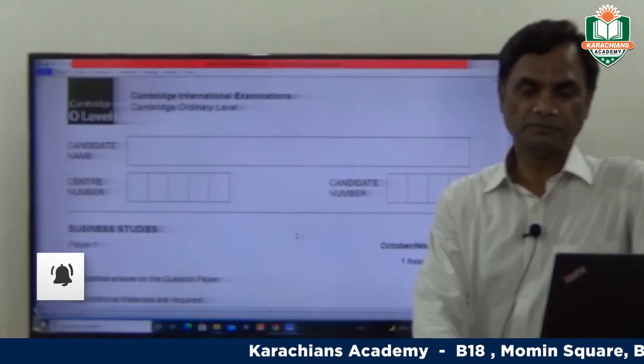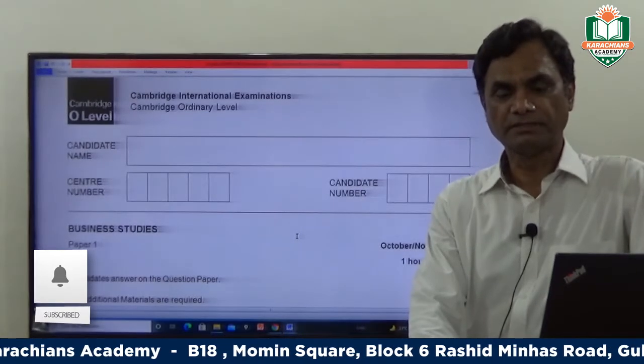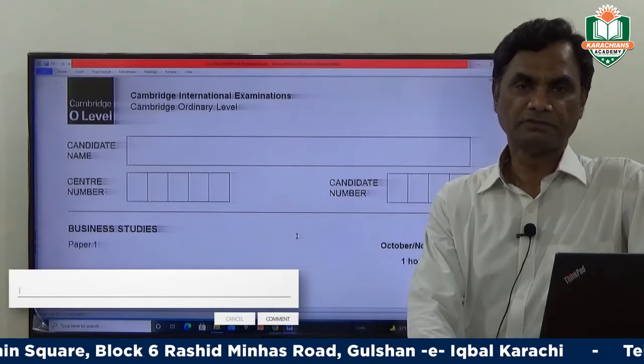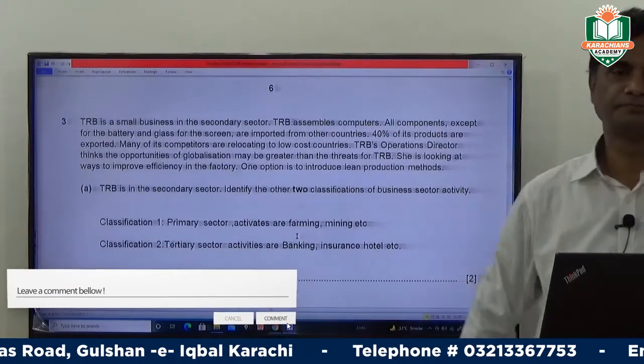Today we are going to solve the paper October-November 2018. Its code is 7115/12. We will solve question number 3 and 4. Here is question number 3.